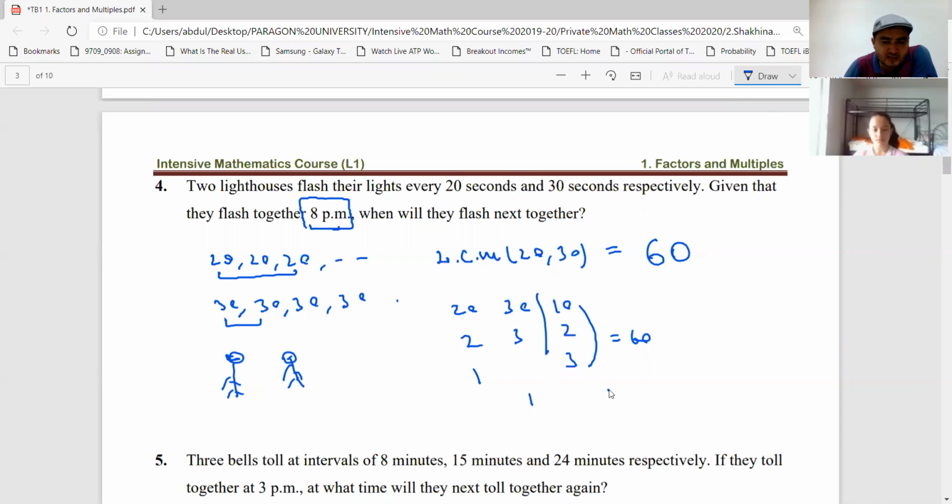So what is the answer here then? At 8:01 p.m. Because 60 seconds equals 1 minute.